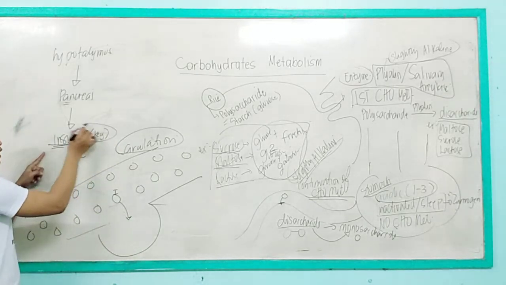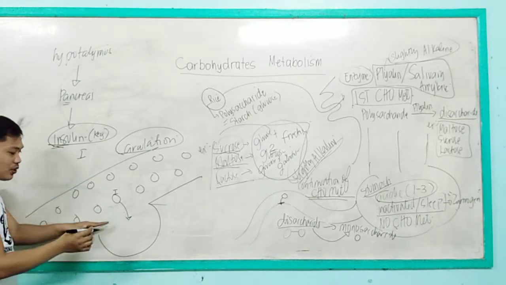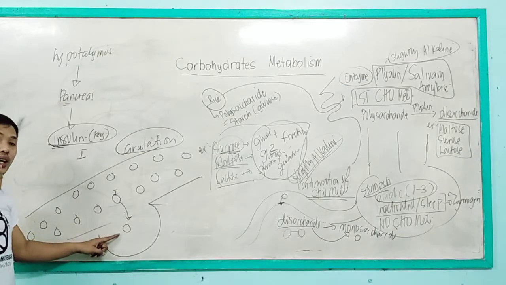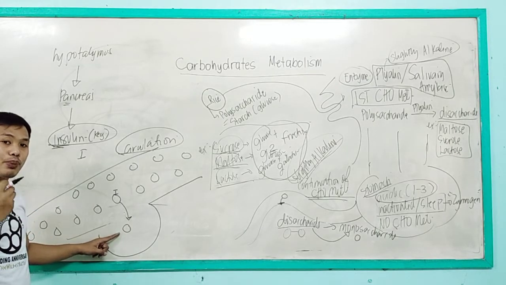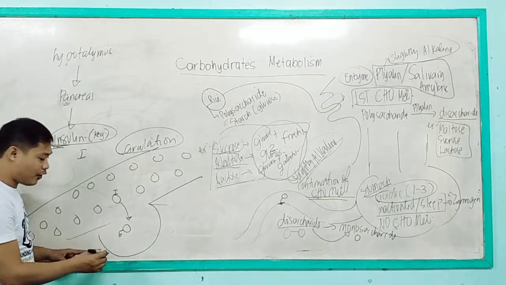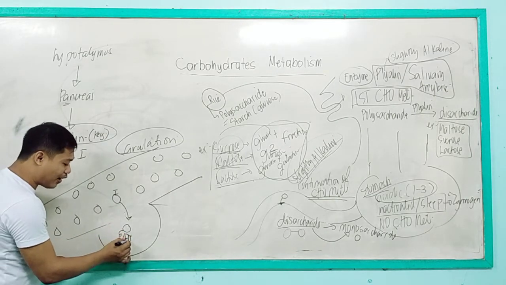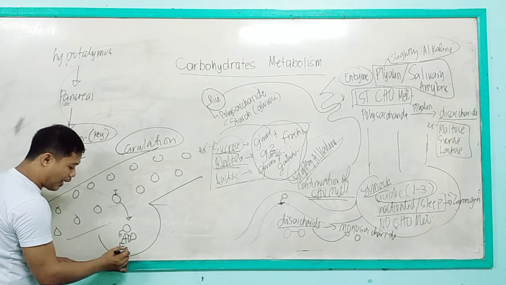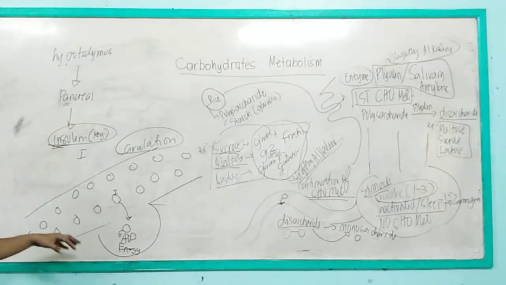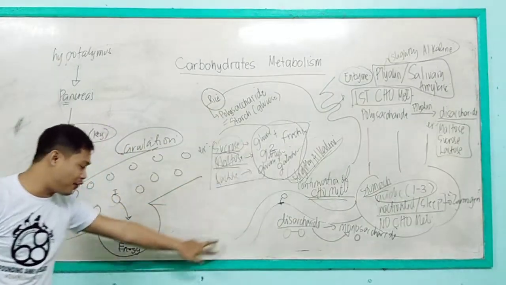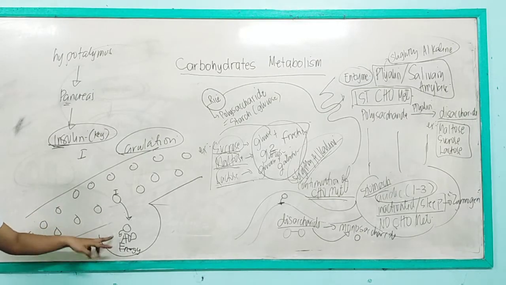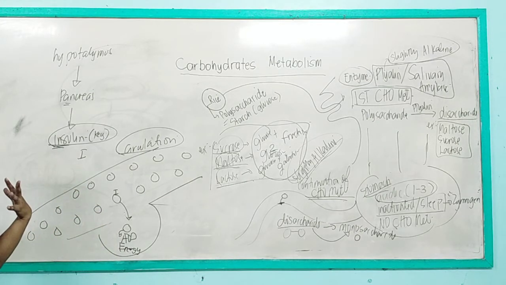Now, the glucose inside the cell will further undergo biological processes like the Krebs cycle to be converted into adenosine triphosphate, or energy. So that is how rice will be converted into adenosine triphosphate, or energy, inside our body.